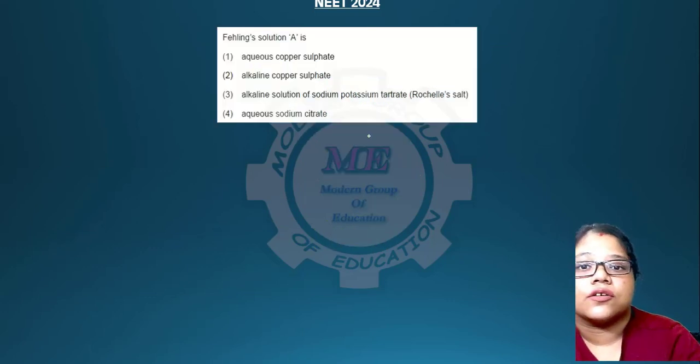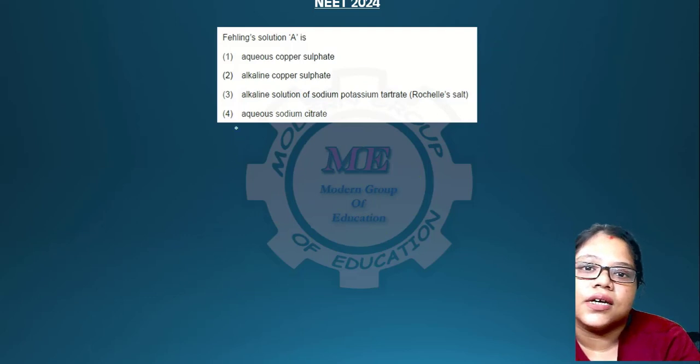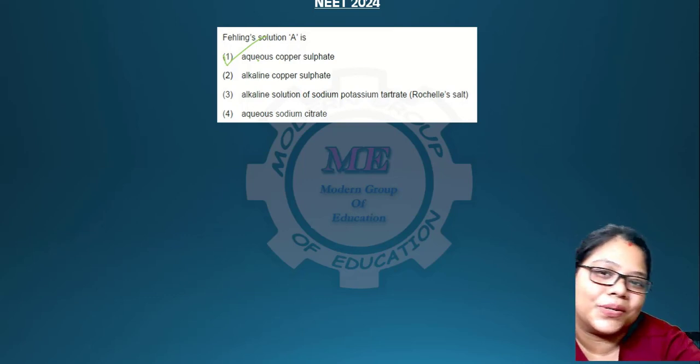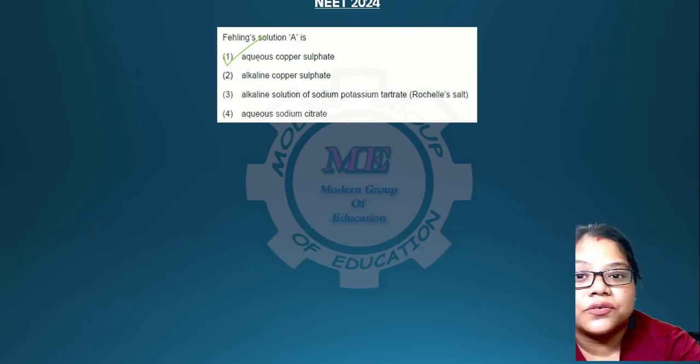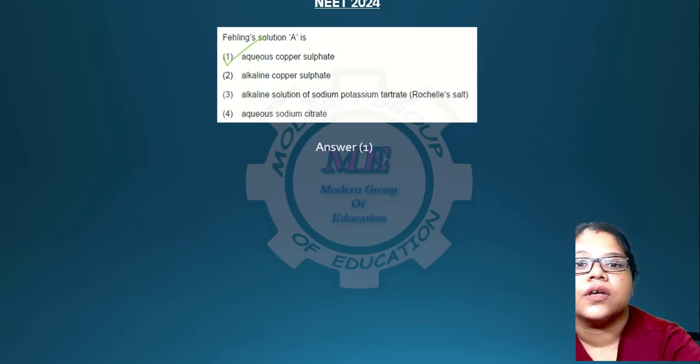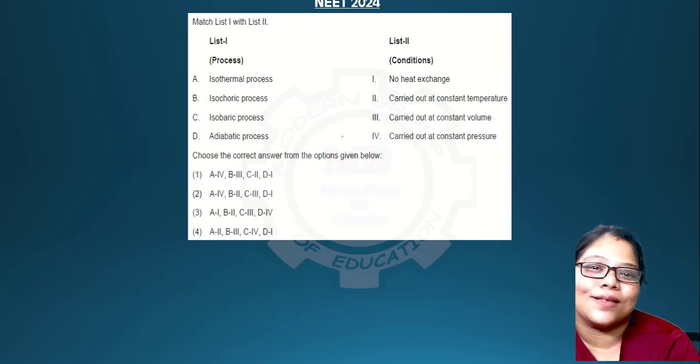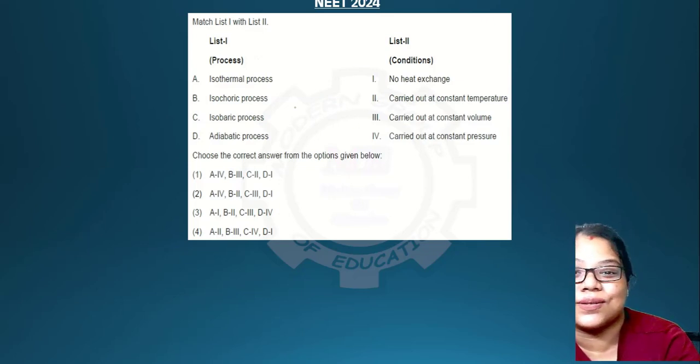Hopefully you have understood. Next question, Fehling solution, obviously you have read it in NCERT that it has aqueous copper sulfate. There is no better way to treat this question without a smile. Just with a smile you do it and go on with the flow. Okay, next question. Now what should I say about this question? This question is just very easy.